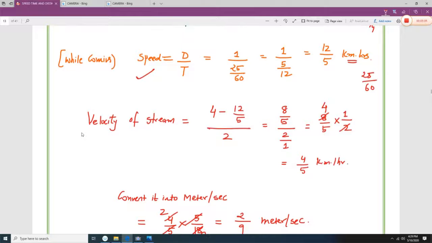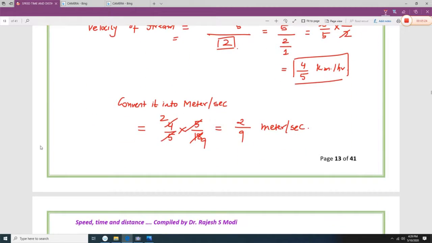Now the velocity of the stream is 4 minus 12 by 5, this is the distance, this is the hour, so 4 over 5 kilometers per hour. We are converting this kilometers per hour into meters per second, so you have to multiply by 5 by 18. So that comes to 2 by 9 meters per second.